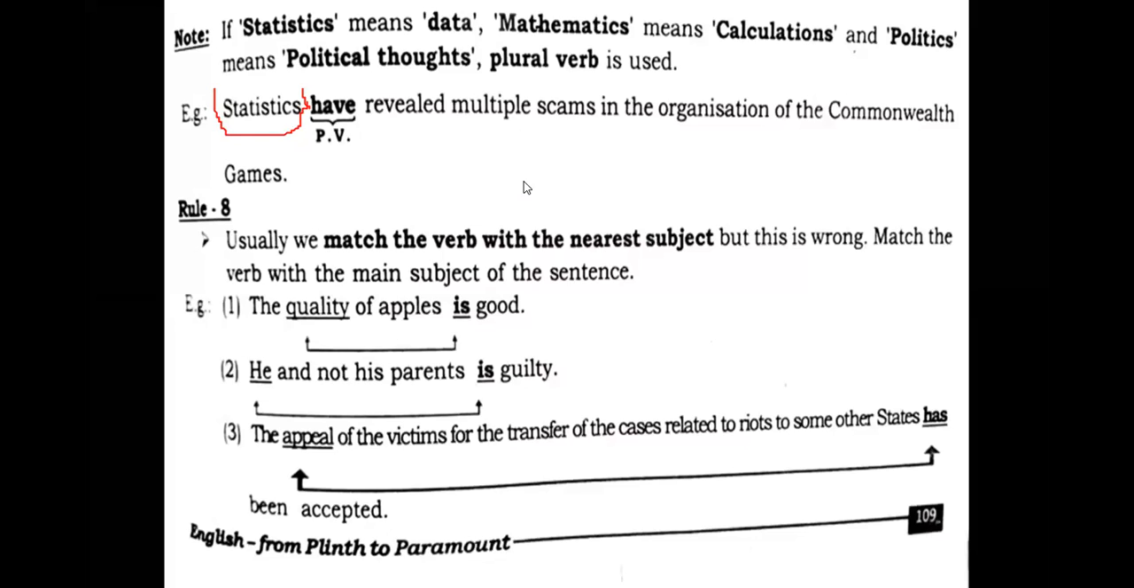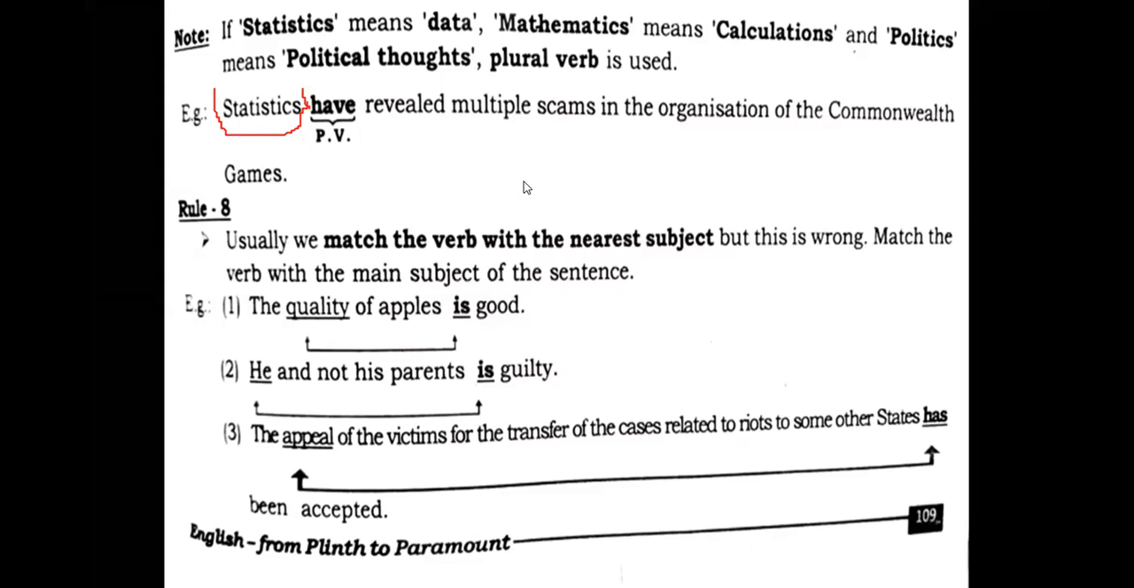Now, let's go to the next sentence, students. Usually we match the verb with the nearest subject, but this is wrong. Match the verb with the main subject of the sentence. Now, students, this has become a bit crucial. Some of the students don't get what the actual subject of the sentence is. Some people don't understand what the real subject of the sentence is.